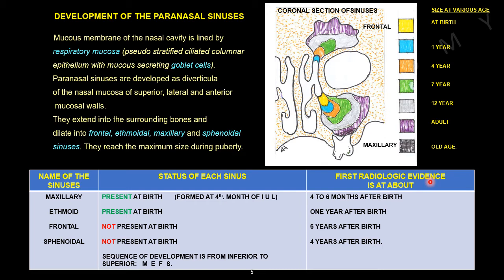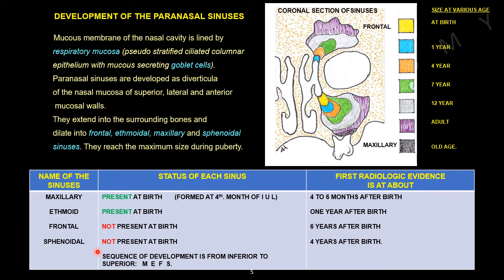First radiologic evidence is at about 4 to 6 months after birth. Ethmoidal sinus is present at birth. First radiologic evidence is at about 1 year after birth. Frontal sinus is not present at birth. First radiologic evidence is at about 6 years after birth.